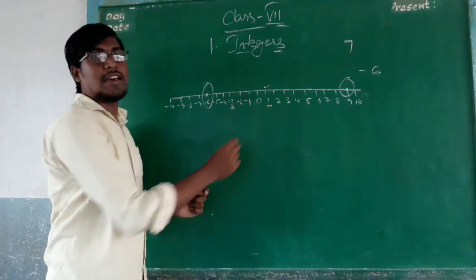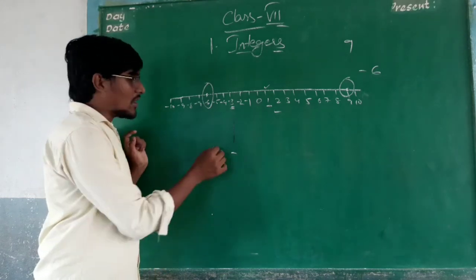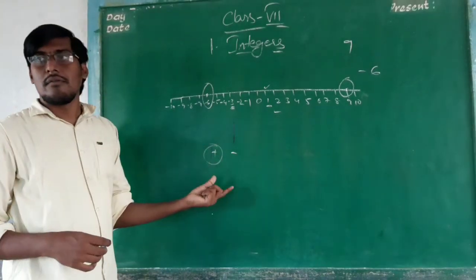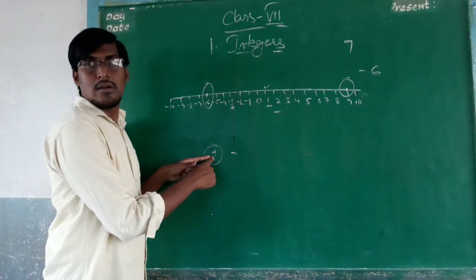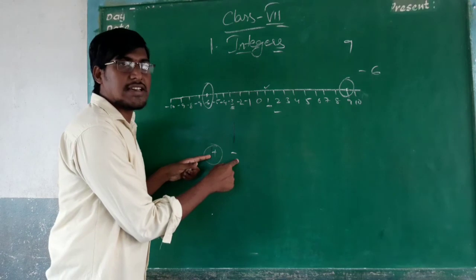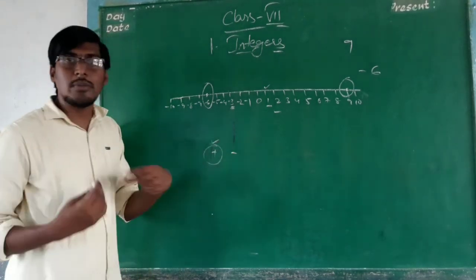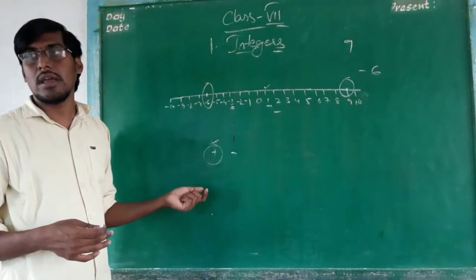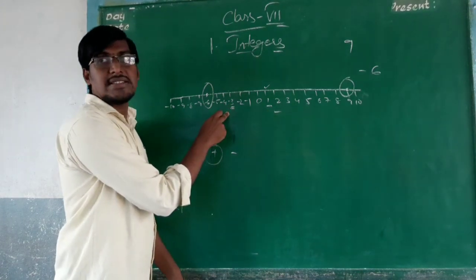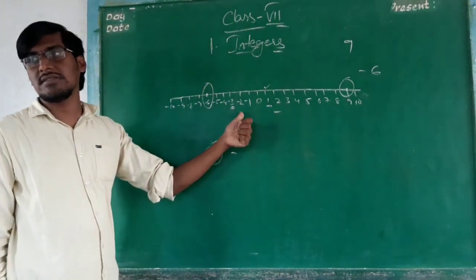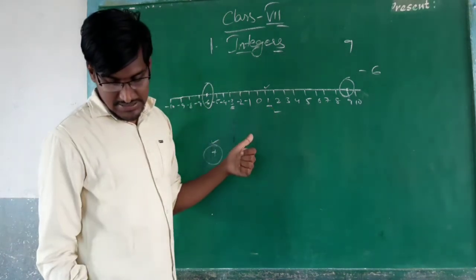1 is bigger because it is a positive value. If there is one positive and one negative, the positive value, whether it is the smallest number or the biggest number, will be the biggest number. So 1 is the biggest number compared to minus 3. Minus 3 is the smallest integer. 1 is the biggest integer.